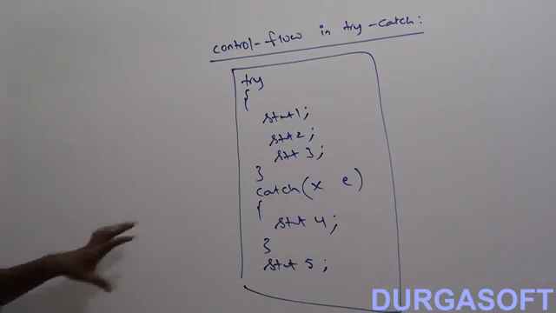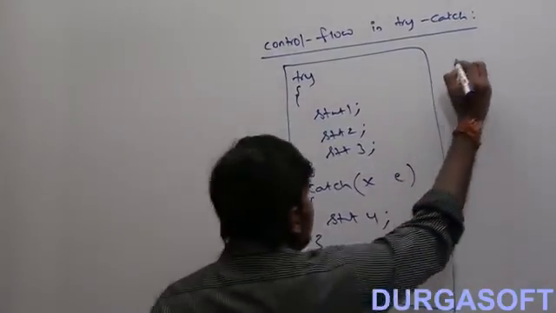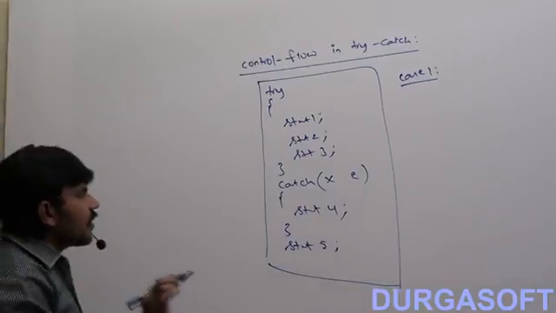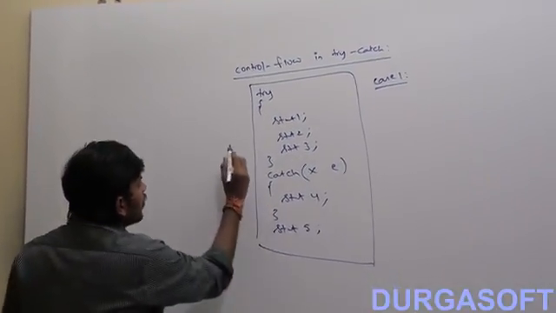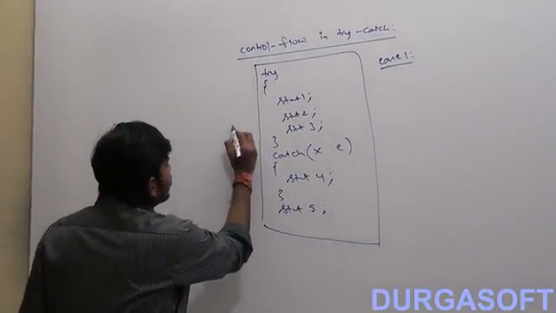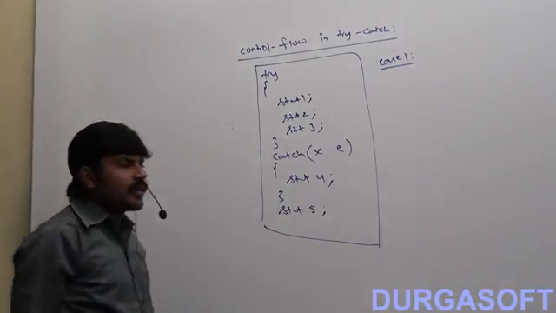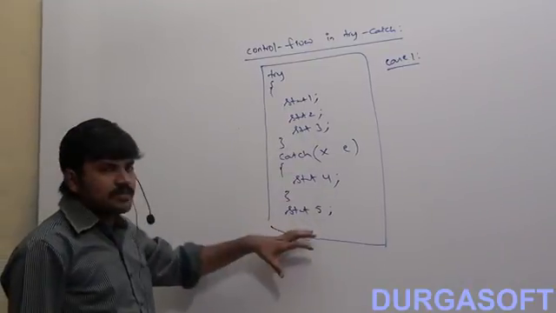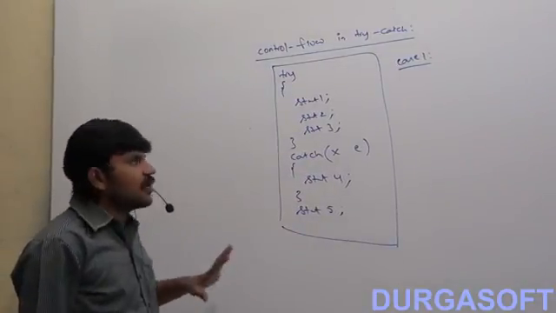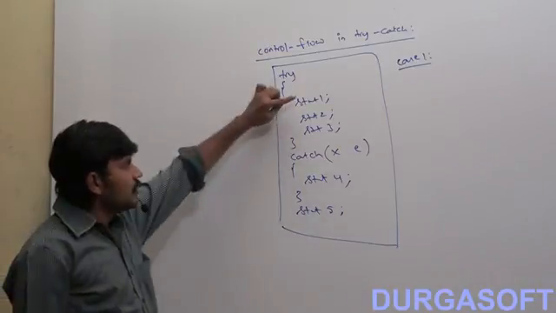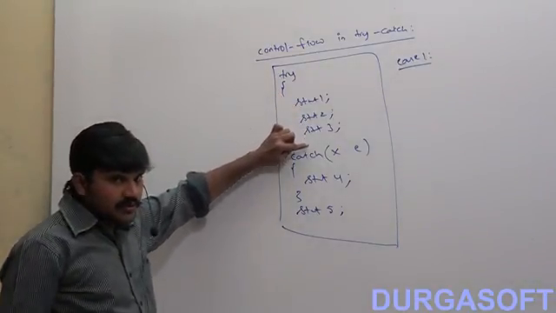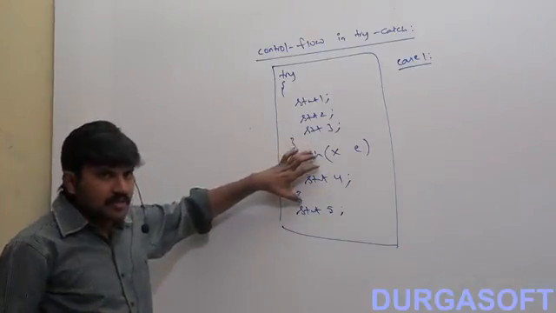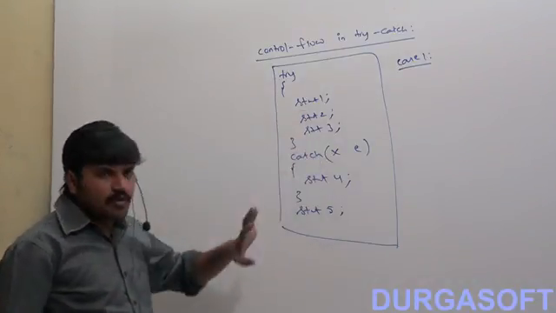So now case 1. Forget about exceptions, suppose there is no exception. In which order are the statements going to execute? 1, 2, 3 will execute, and then 5. The catch block won't be executed, because if there is no exception, the catch block won't be executed.